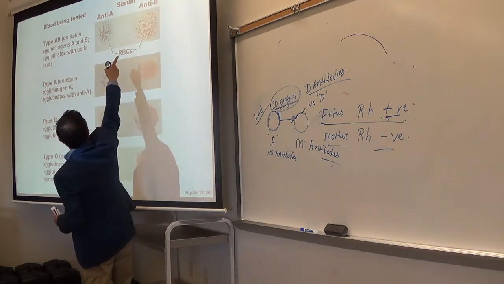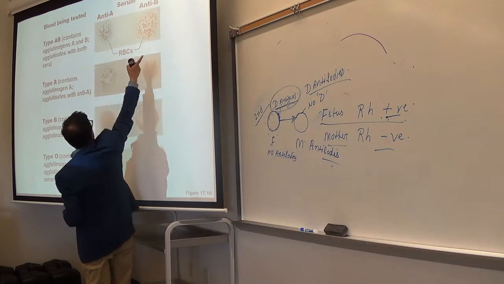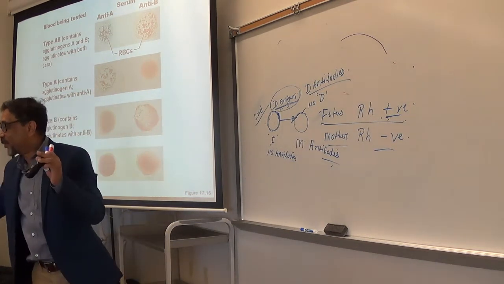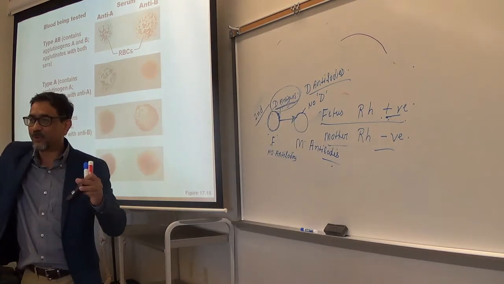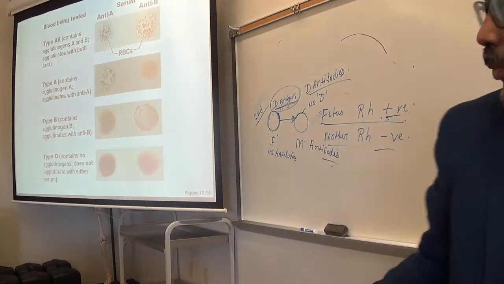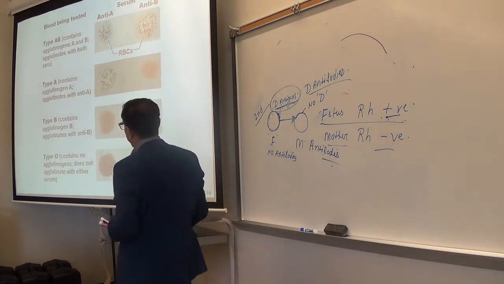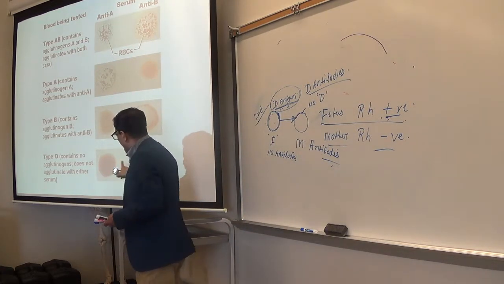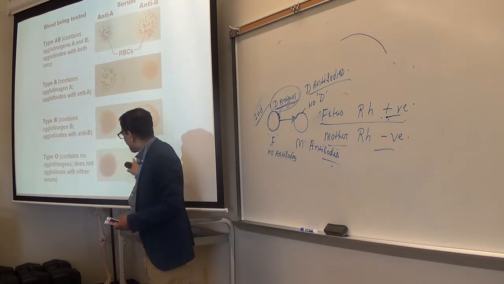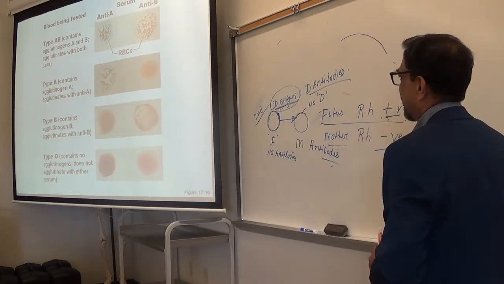If someone's blood responds to both antibody A and antibody B, that means the red blood cell surface has both types of antigens, A and B. That's why both types of antibodies reacted. If someone has only A, blood type is A. If someone has only B, blood type is B. If someone has none, that is O. If you give antibody A and antibody B, and there is no reaction, that means no antigen A or B. That is blood type O.